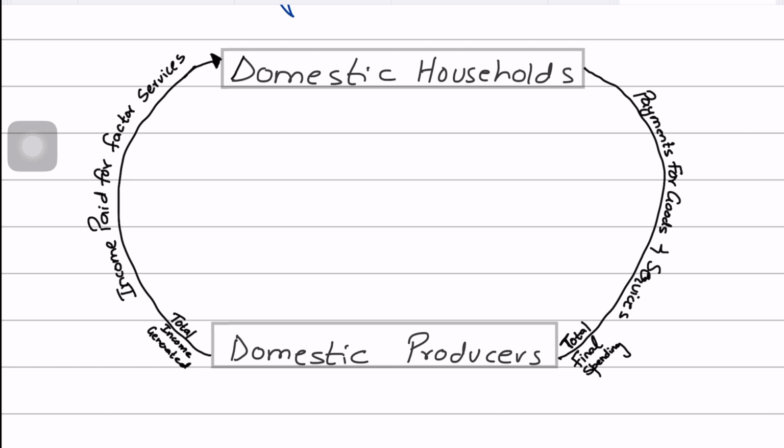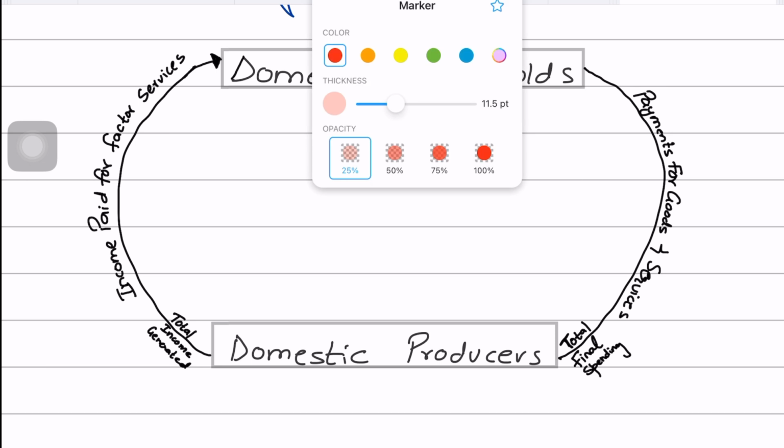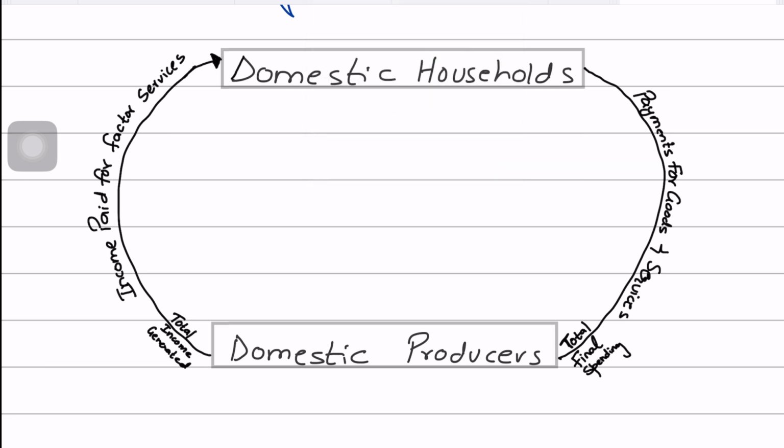This is basically compensation that is distributed in the form of wages for labor, rent for land, interest on capital, and profits to the entrepreneurs. So this flow of money represents the incomes that are earned by the households from the economic contributions they make by providing those factors of production to the firms.